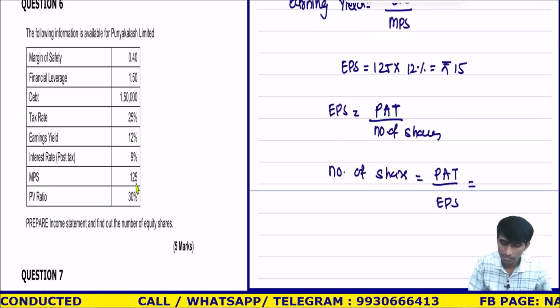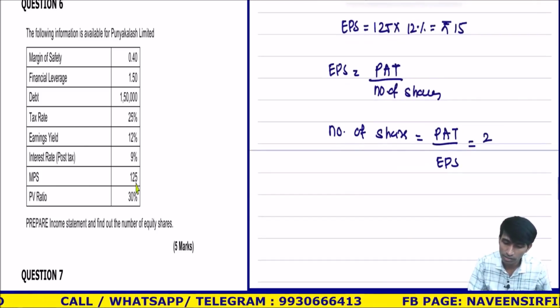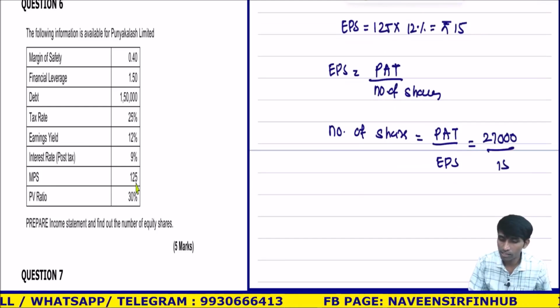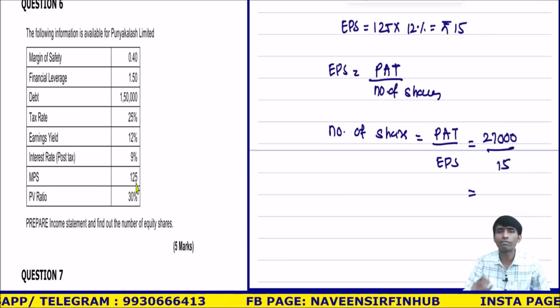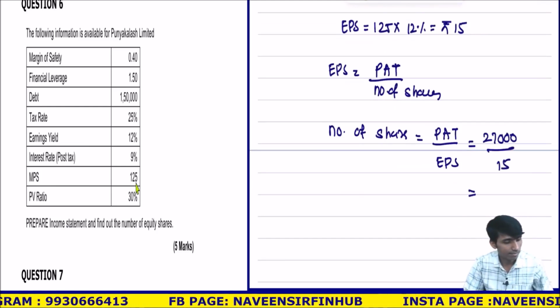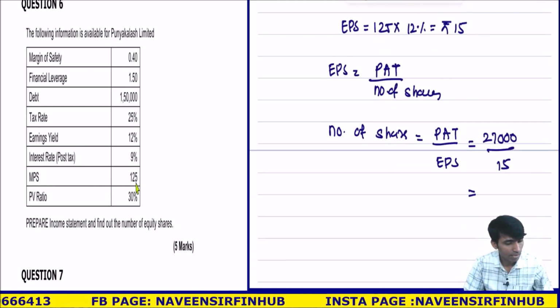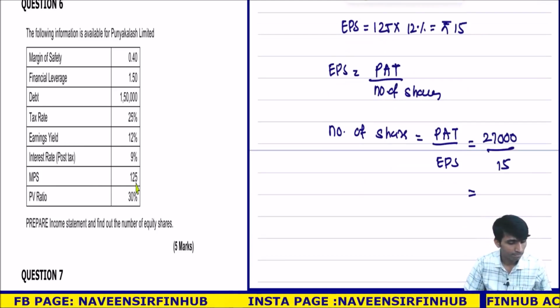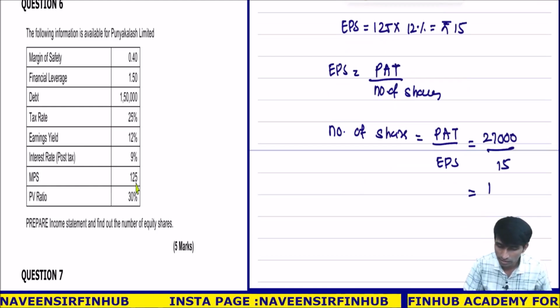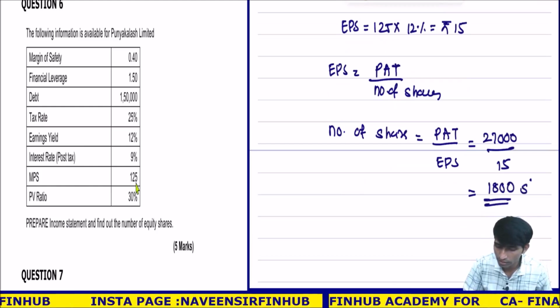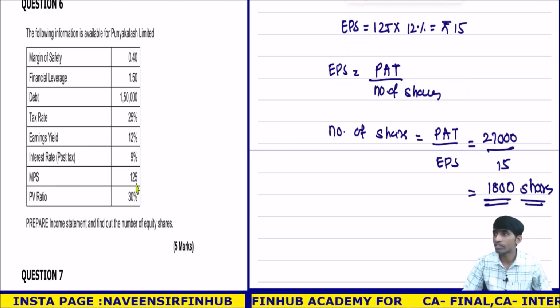So PAT is 27,000. EPS is how much? 15. So the answer is 27,000 divided by 15. How much is it? 1,800 shares. 1,800 shares.